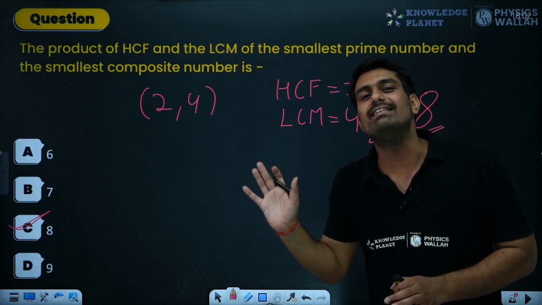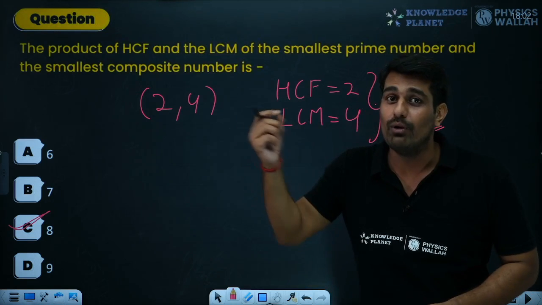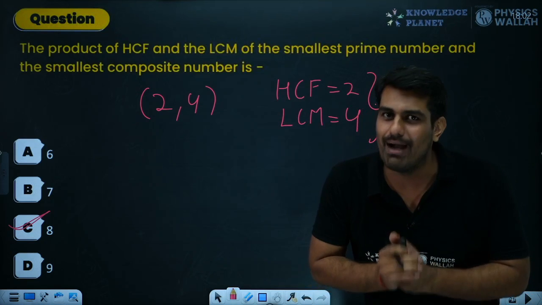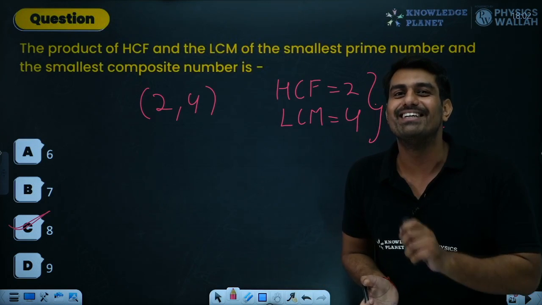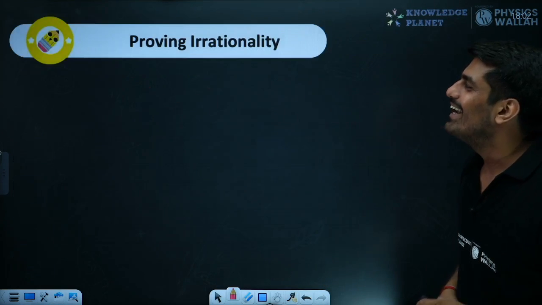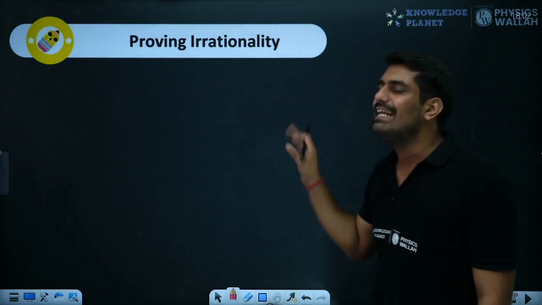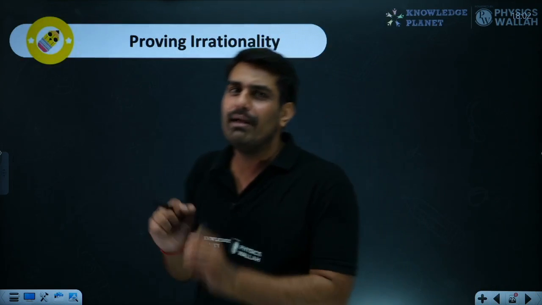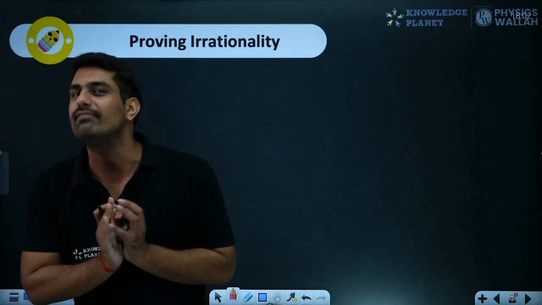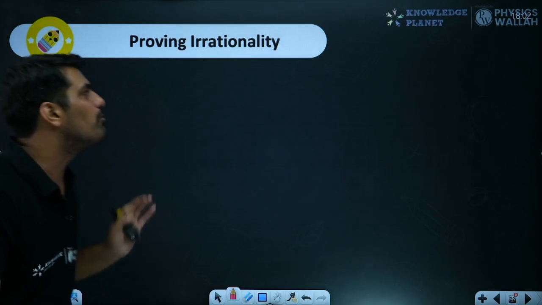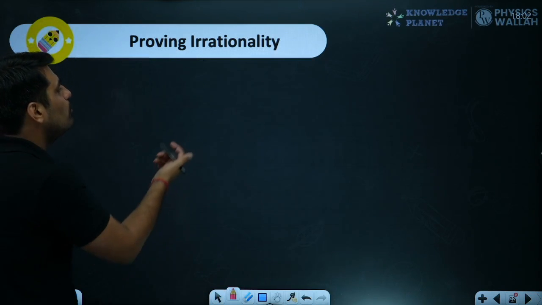And this is the application of HCF and LCM through the fundamental theorem of arithmetic, given by whom? Alright, so one final thing about proving irrationality. This is the final application, and bear with me for a few more minutes because this is the end of the session. Now, when I talk about irrationality, one theorem should be very clear to us.